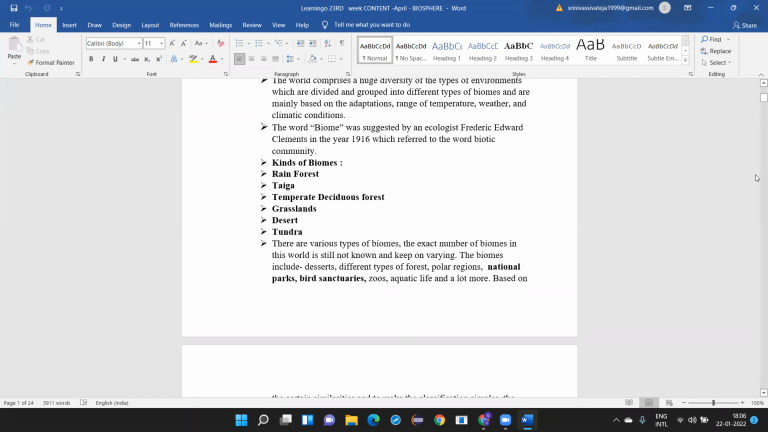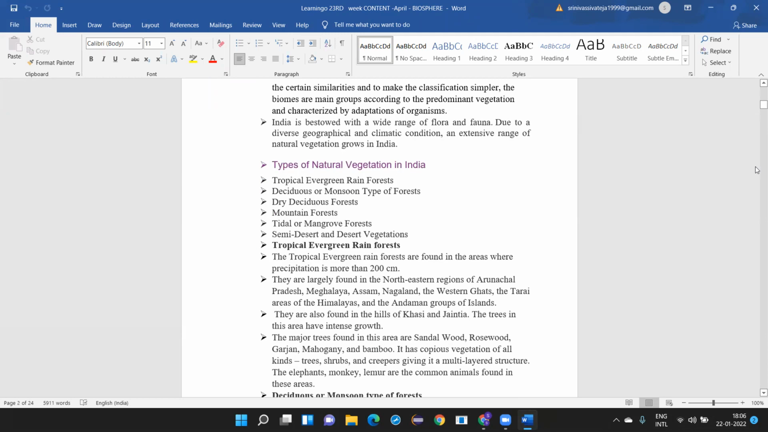So there is no specific number of how many biomes there are. Based on certain similarities and to make the classification simpler, the biomes are main groups according to the predominant vegetation and characterized by adaptation of organisms. Just now I told you, for example, you have the evergreen forest, the moist deciduous forest, the dry deciduous forest, the thorn forest. These are all the different types of forests we have.